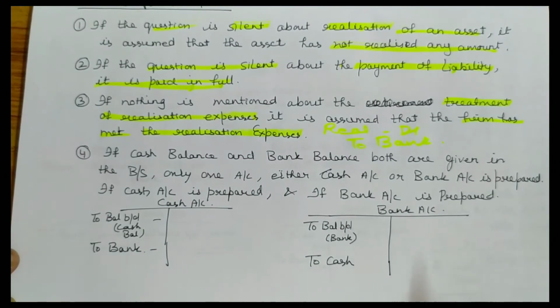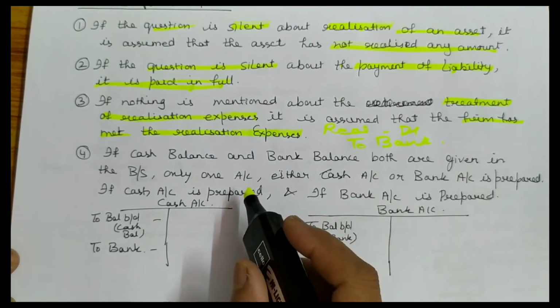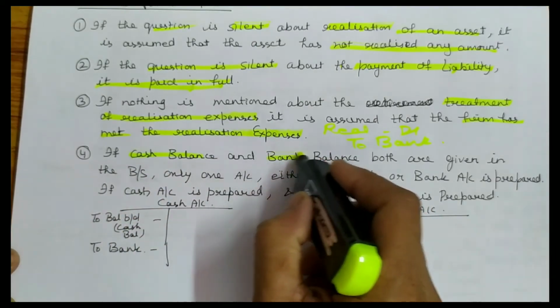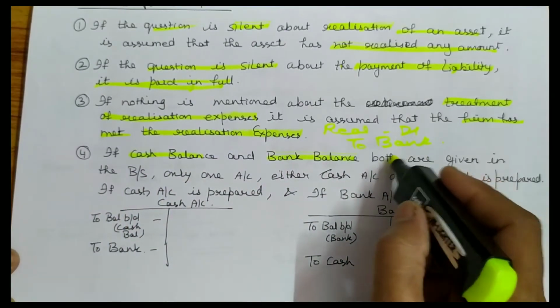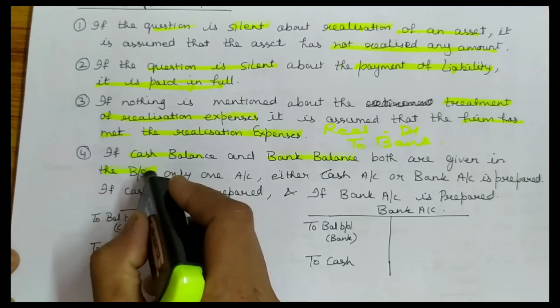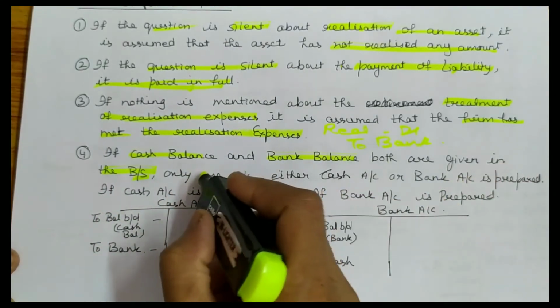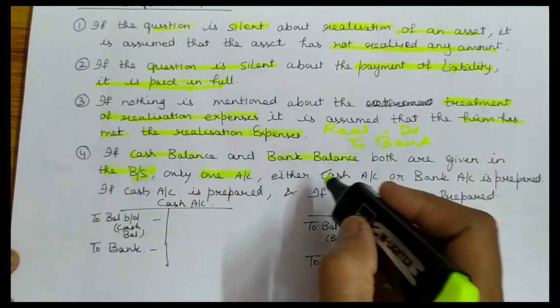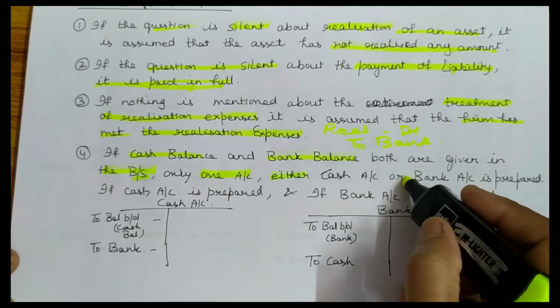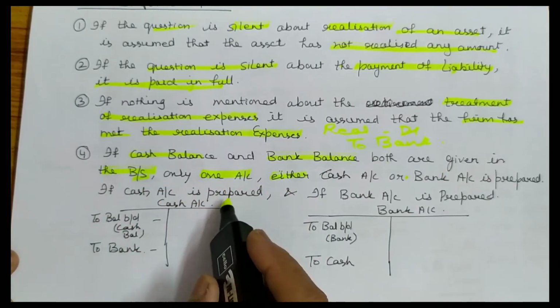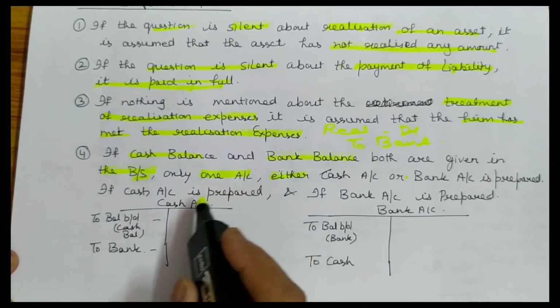Then next point, very important point. If cash balance and bank balance both are given in the balance sheet, so you have to prepare only one account, either cash account or bank account. If you are making cash account, you have to make it like this.